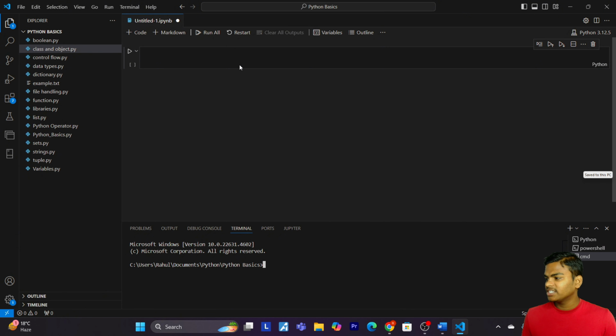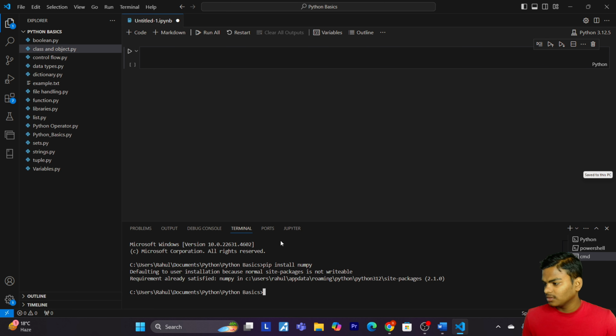So the second step you have to do is, if you have already installed Python, then just write pip install numpy. Okay, pip install numpy. It will start downloading. Already satisfied. Okay, I have already downloaded. So now let's verify installation. Once it is installed, make sure NumPy is ready to go by typing this into Python.